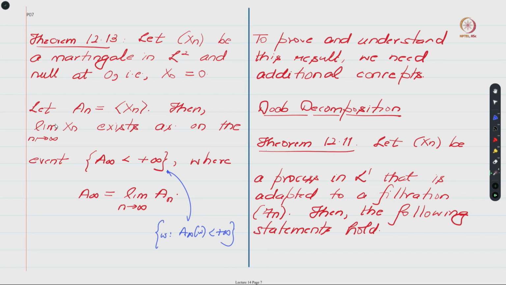This result, as I said, gives a relaxed condition under which we can discuss the existence of a limit of a martingale. It says that suppose you have a martingale in L2 which is null at 0, and suppose you have An denoting the angle bracket process of xn, then the limit of xn exists almost surely on the event A infinity less than infinity.